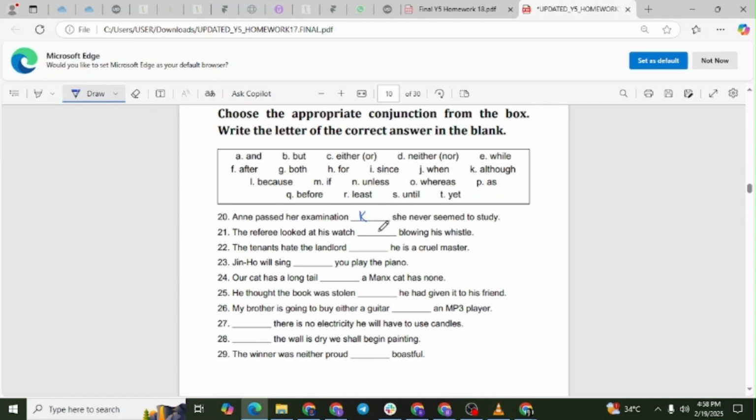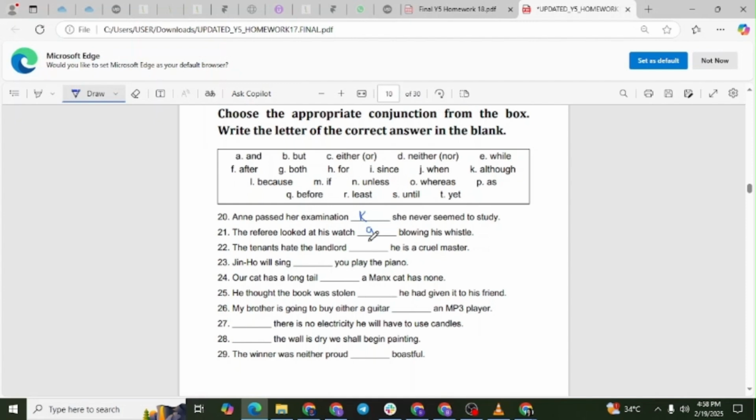Question number 21. The referee looked at his watch, blank, blowing his whistle. The correct answer is letter Q. Explanation. The word before is appropriate because it indicates the sequence of events. The referee checked his watch first, and then blew his whistle.